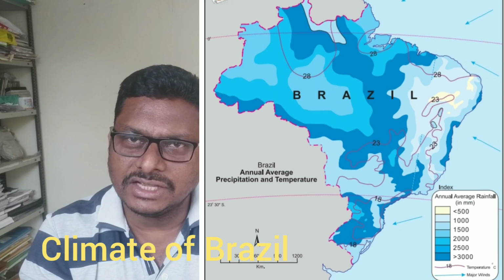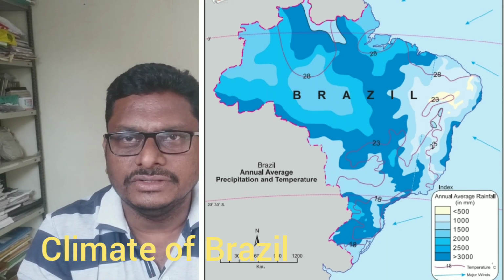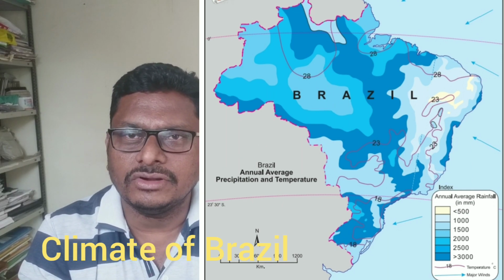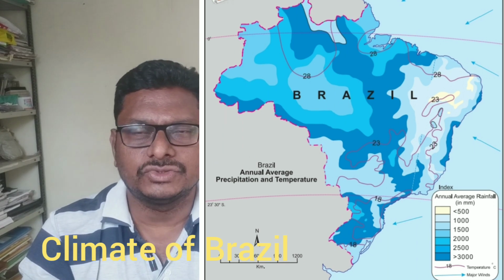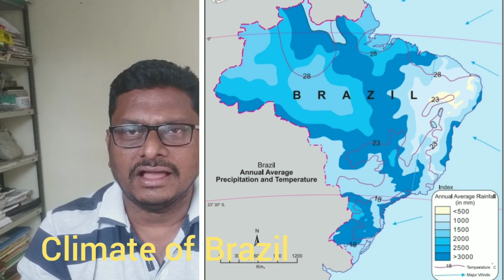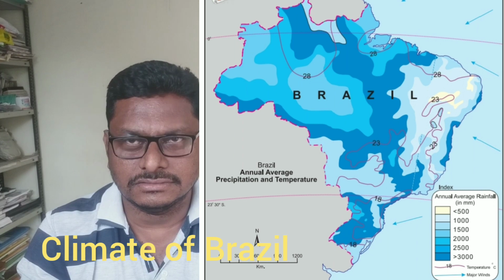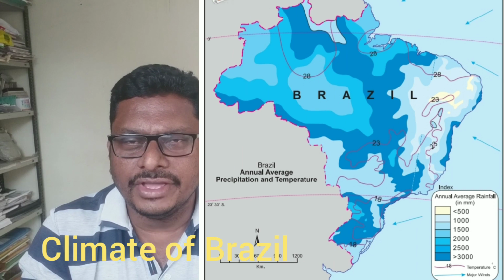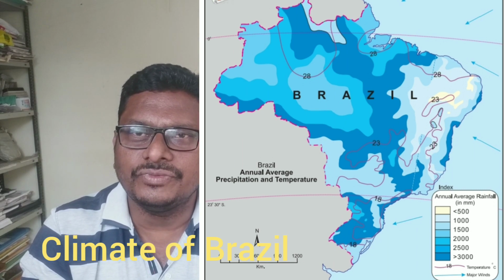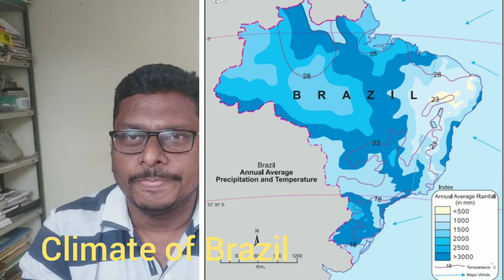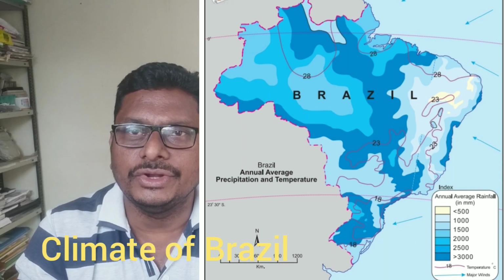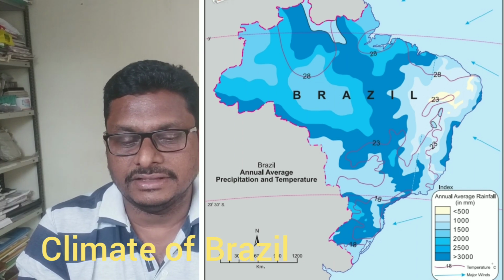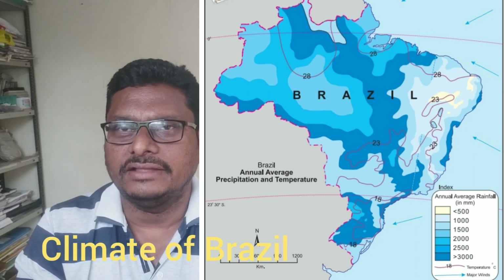As they cross the Great Escarpments and enter the Brazilian highlands, they become very dry, and that dry wind does not give a huge amount of rainfall. So on the Brazilian highlands, particularly in the eastern side, you may find the rain shadow area, where the average annual rainfall is up to 500 millimeter, or sometimes less than that. This rain shadow area is popularly known as the drought quadrilateral.